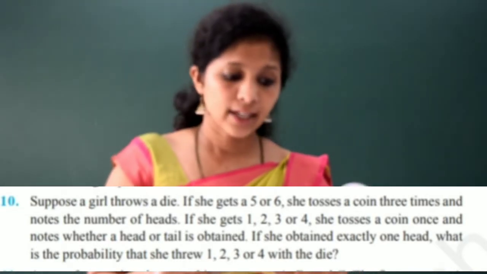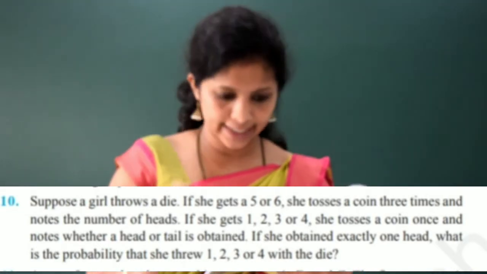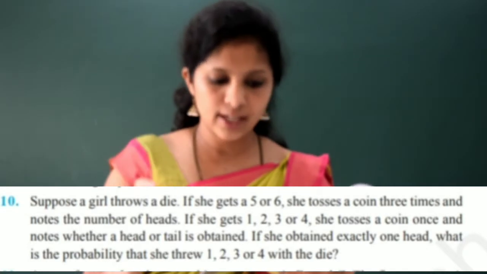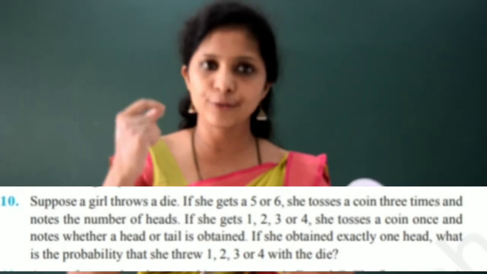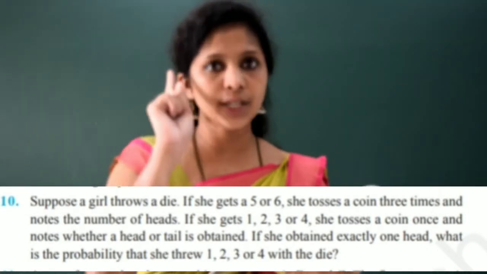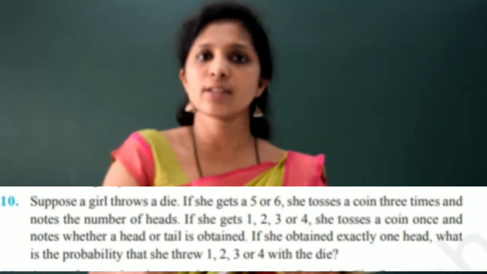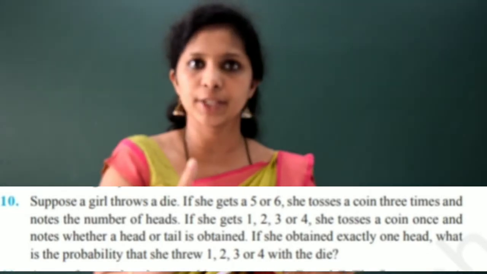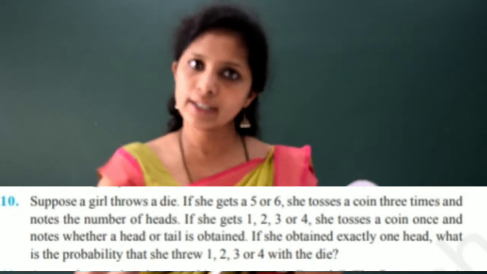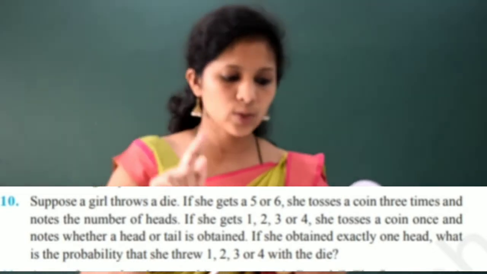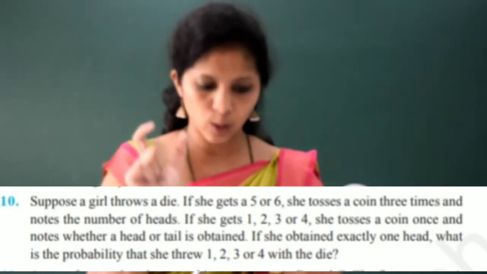And she notes the number of heads. If she gets 1, 2, 3 or 4, she tosses a coin once. She tosses a coin once means only 2 elements will be there in the sample space, head or tail, and notes whether a head or tail is obtained.